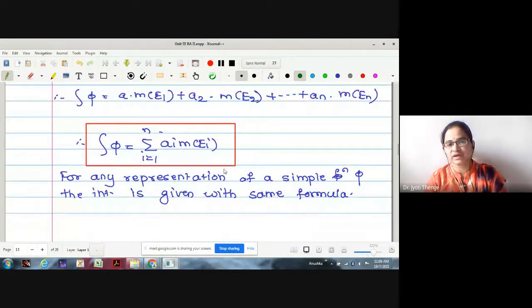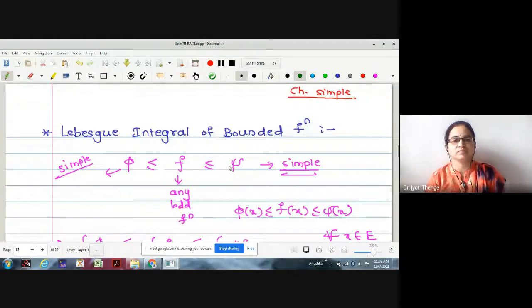And one note we have written that for any representation of the simple function φ, this is the format aᵢ into χ of Eᵢ, maybe canonical, maybe not canonical, then the integration is given by summation aᵢ into measure of Eᵢ.